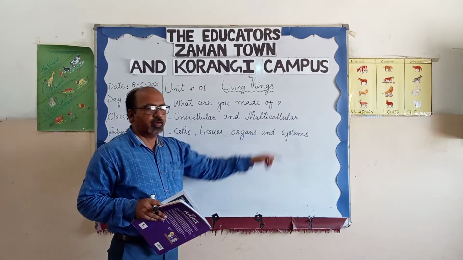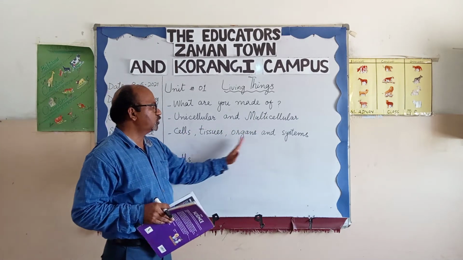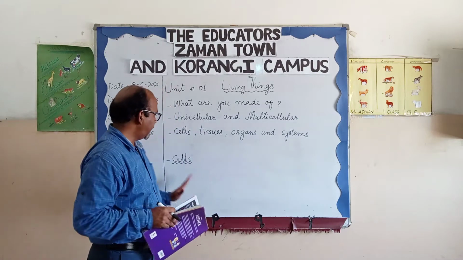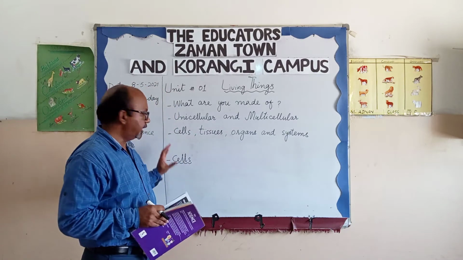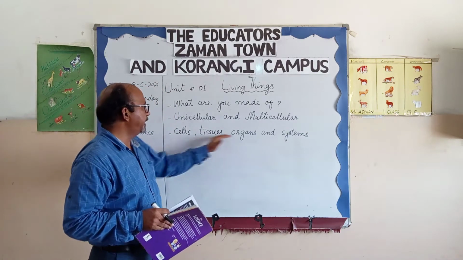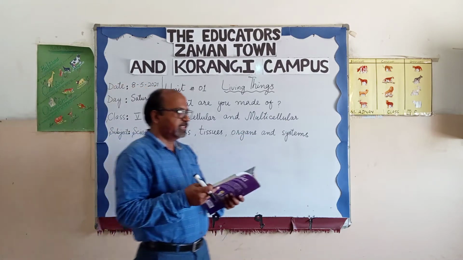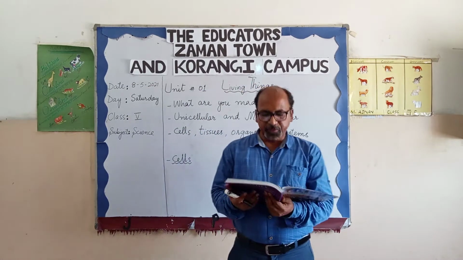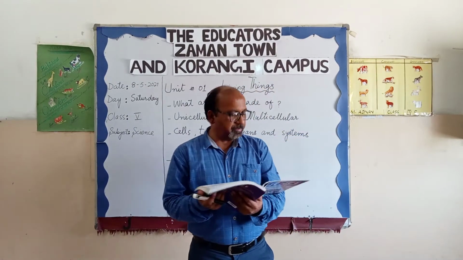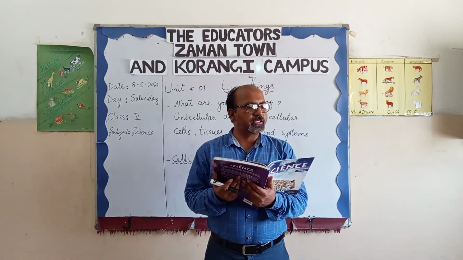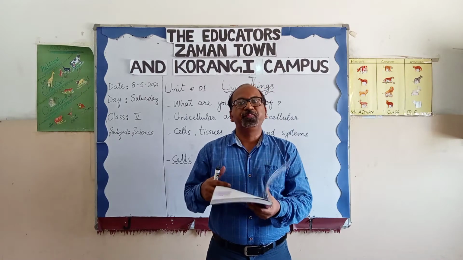Unicellular and multicellular, cells, tissues, organs and system. From these topics we will discuss cells today. So let's start from the book, page number 2, the topic: what are you made of?